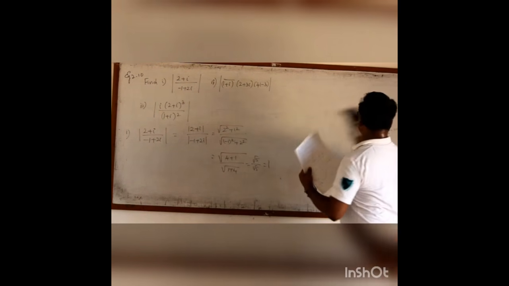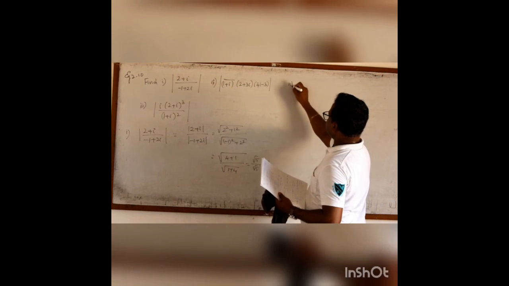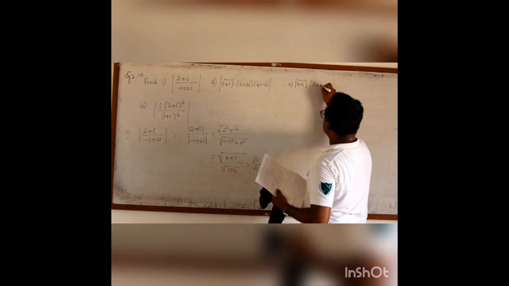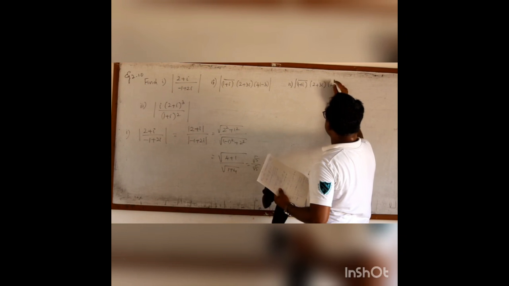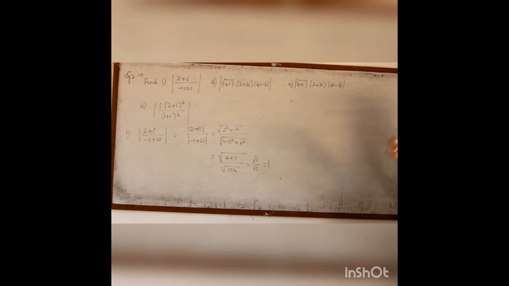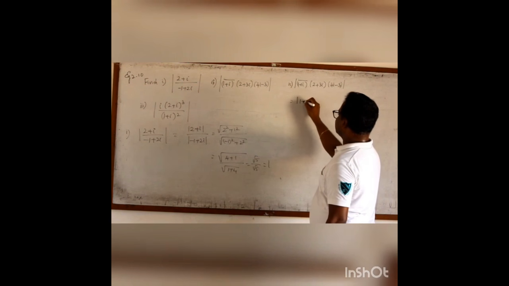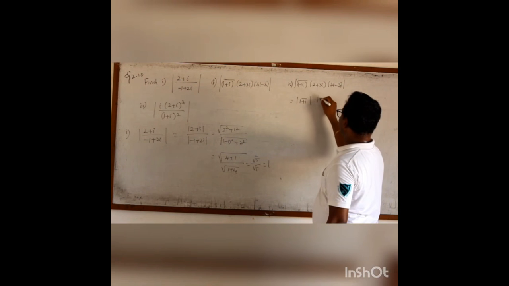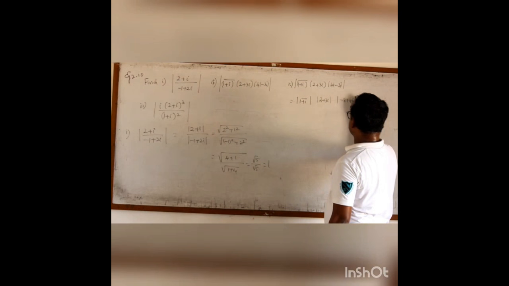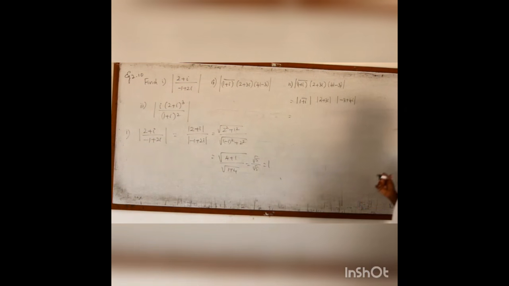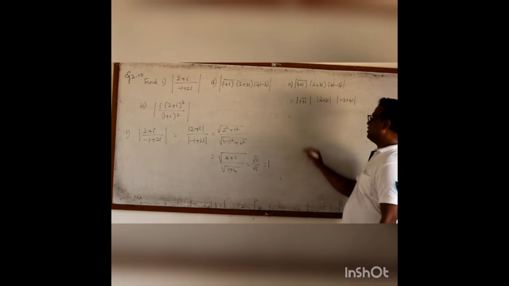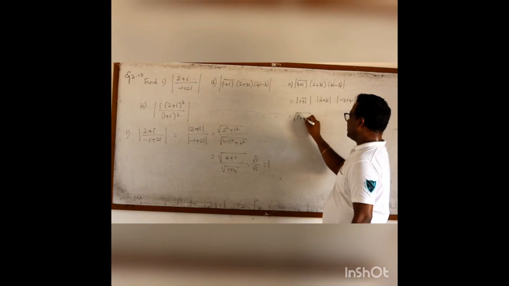Second question. Modulus of 1 plus i conjugate, 2 plus 3i, 4i minus 3. Now as they are in product, I can have separate moduli. It is modulus of 1 plus i the bar separately, 2 plus 3i, and this is minus 3 plus 4i. Whether the complex number is having conjugate or ordinary complex number, in modulus both are equal, so it is root of 1 square plus 1 square.